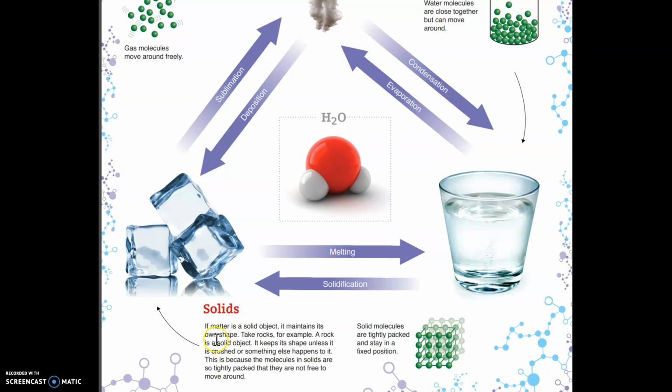Solids. If matter is a solid object, it maintains its own shape. Take rocks, for example. Rock is a solid object. It keeps its shape unless it is crushed or something else happens to it. This is because the molecules in solids are tightly packed, so they are not free to move around. Solid molecules are tightly packed and stay in a fixed position.